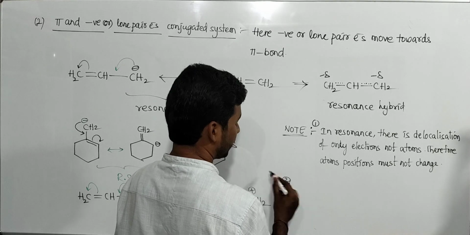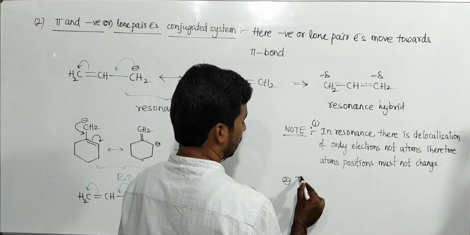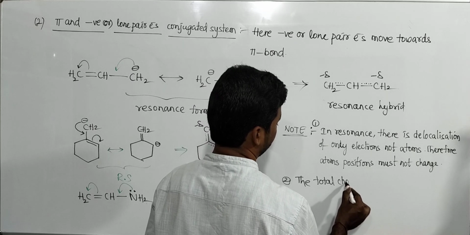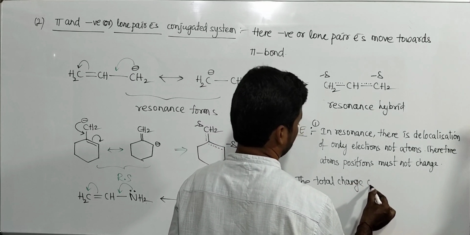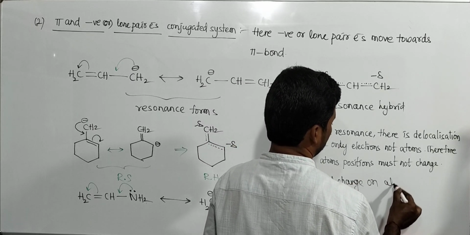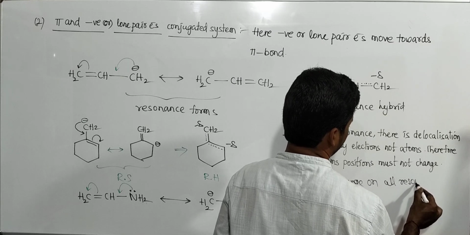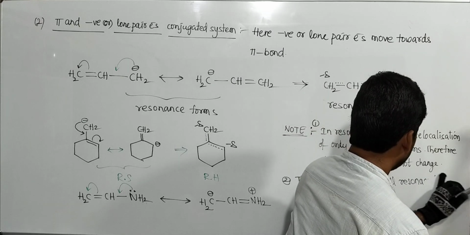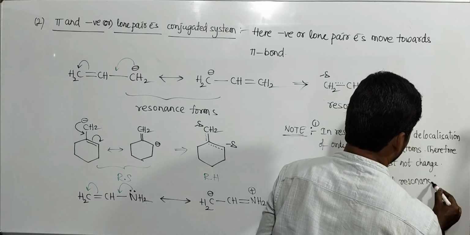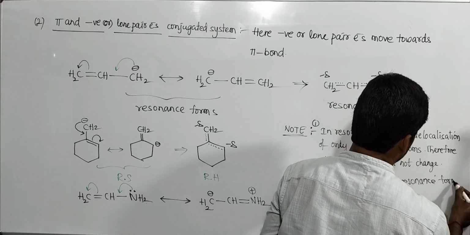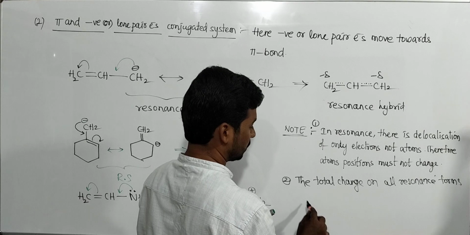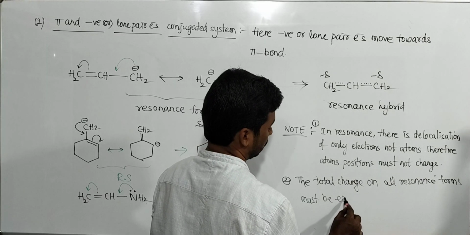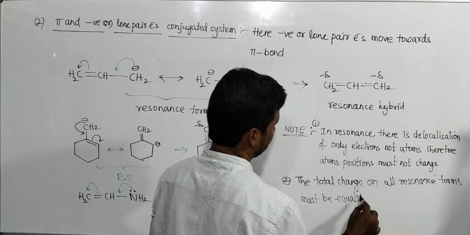Second point: the total charge on all resonance forms must be equal.